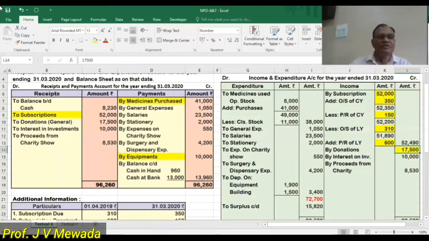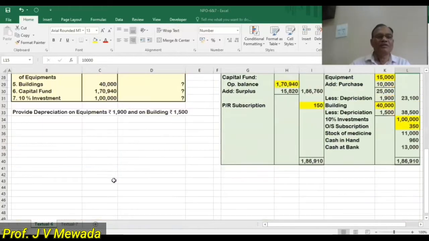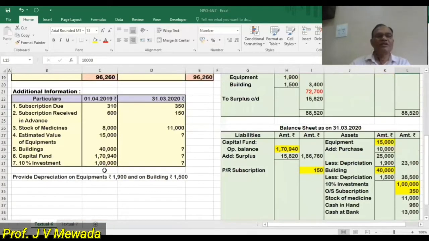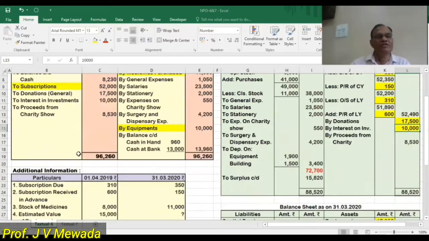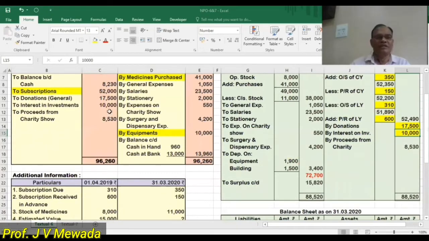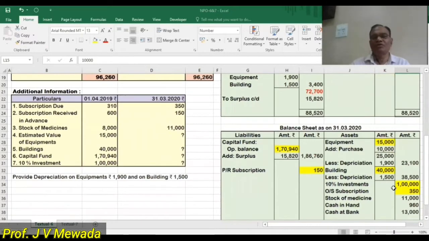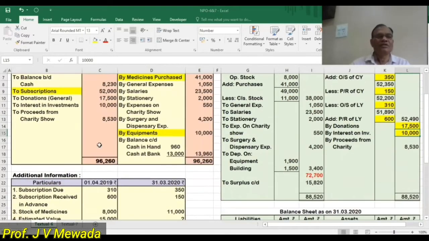Next is interest on investment, 10,000. So interest on investment, 10,000, is our income. So on the income side we are writing 10,000. Okay, this is the interest on the investment. Here we have an investment of 1 lakh. So interest receivable on this investment is 10,000. So we have already received this 10,000, so there is no outstanding, nothing is there. So I am writing it into the outer column. At the same time the investment also I am writing into the outer column because there is nothing outstanding.